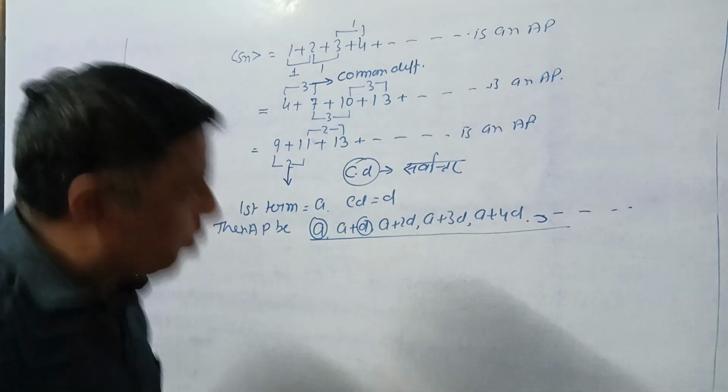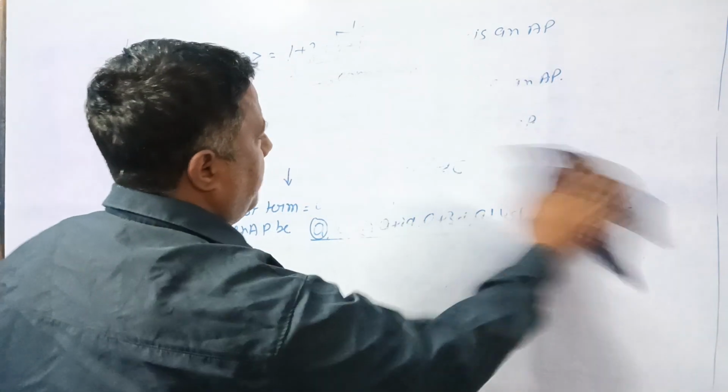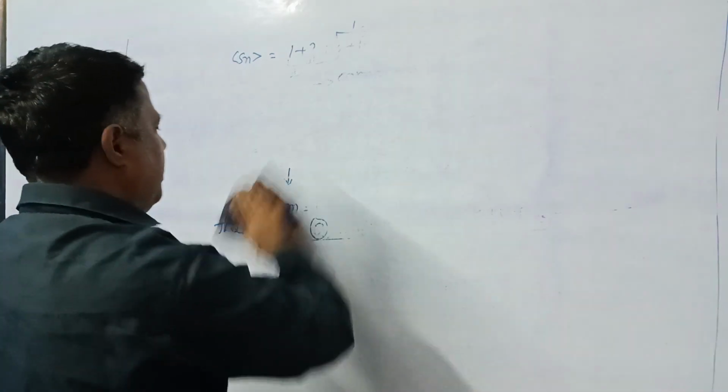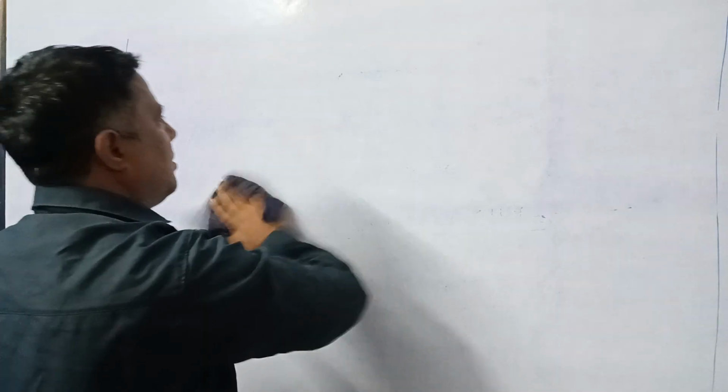For example, suppose it is given that the first term is 2 and the common difference is 3.